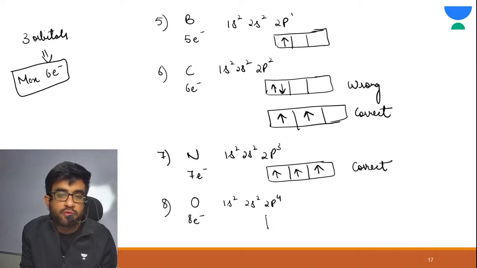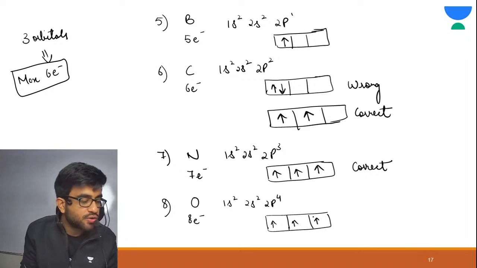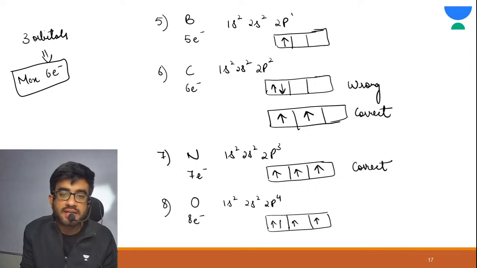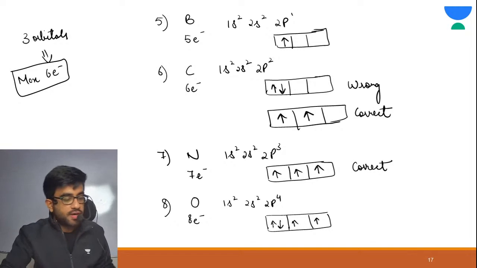Now 2p4: each orbital would have 1 electron. Now one more electron you need to add, so pairing would be done. This would be your pairing. Alright, are you getting my point?